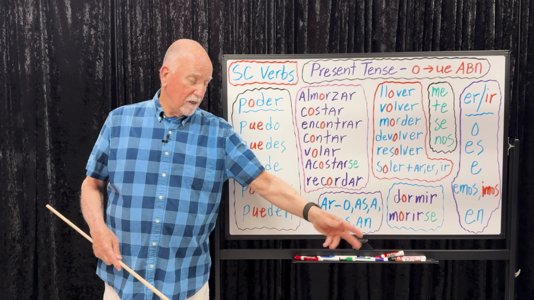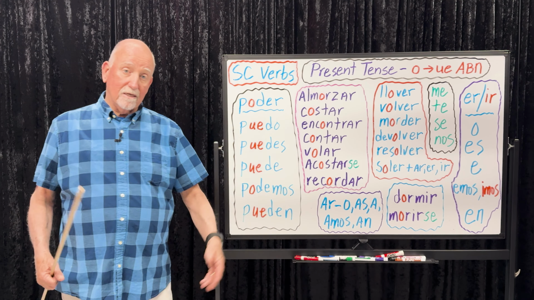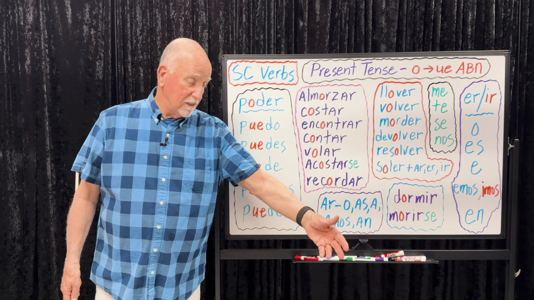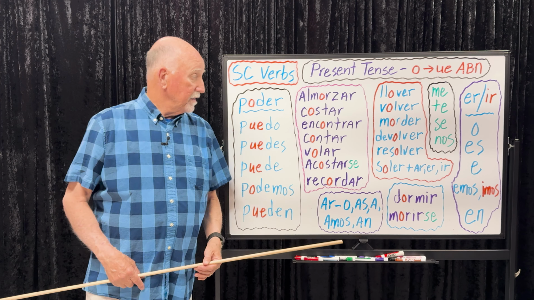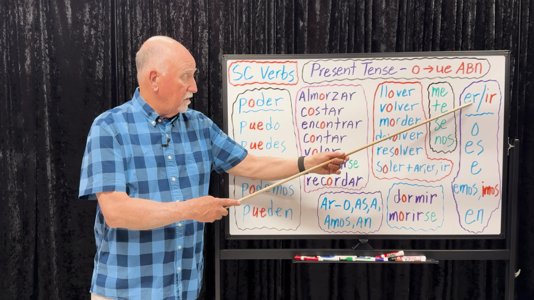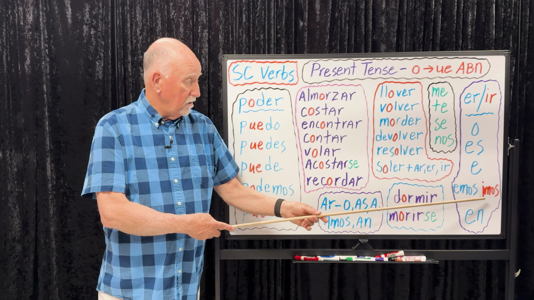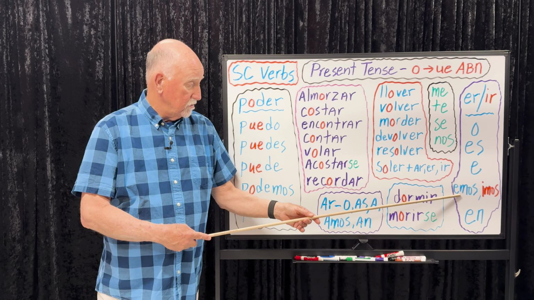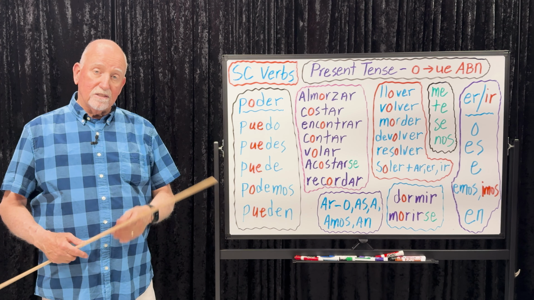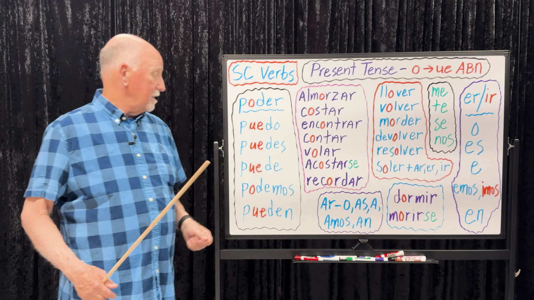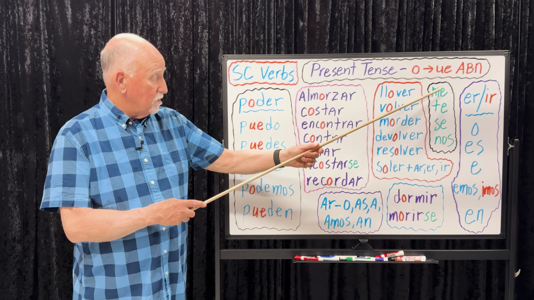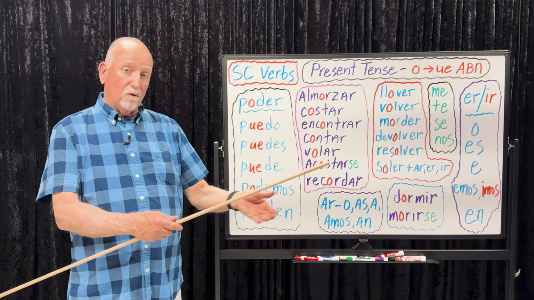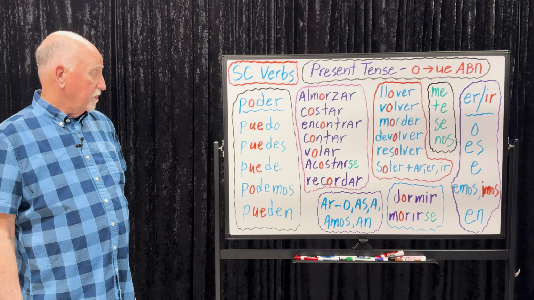Morirse, talking about a plant, se muere. It's dying, se mueren. They are dying, the plants. Las plantas se mueren with an N. Change that O to UE. We know our regular verb endings for ER and IR. Remember the IR, we is imos, and ER is emos. We know our AR verb endings, o, as, a, amos, an. And we know our reflexive pronouns are me, te, se, and nos. We know they go in front of a conjugated verb.